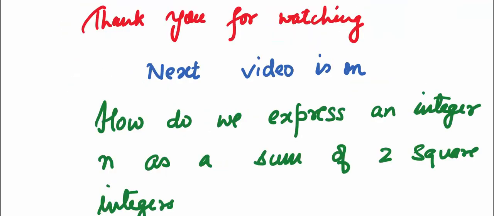Thank you for watching. In this video, you saw what are sums of two squares and which are the integers which can be written as a sum of two squares. In our next video, we would be covering how do we express an integer n as a sum of two square integers.